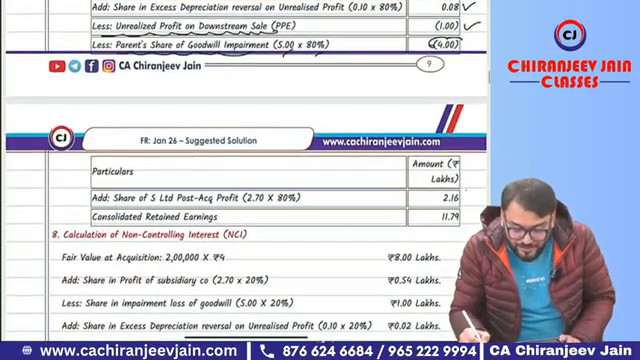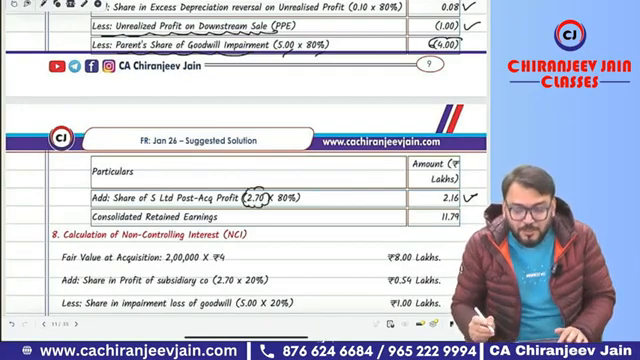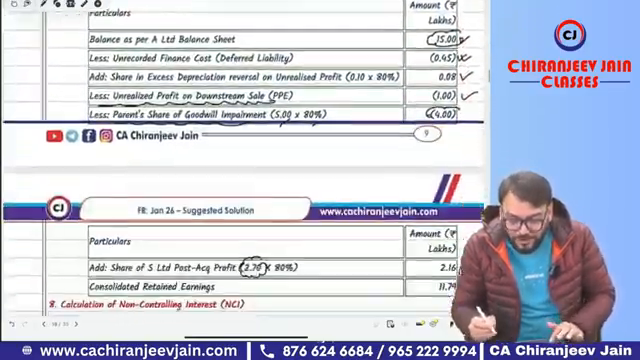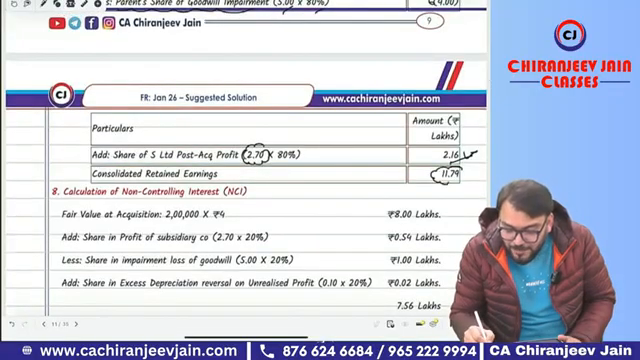Okay. Then we have to add share in post acquisition profit. What was the post acquisition profit? We calculated 2.70 as per the statement of net assets. 2.70 into 80%, how much? That is 2.16. So consolidated retained earnings is 11.79.